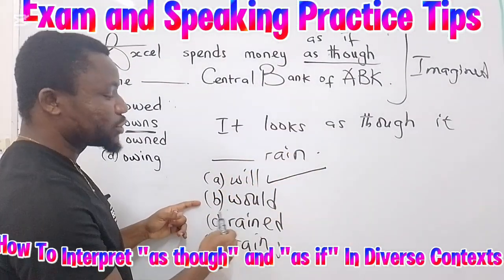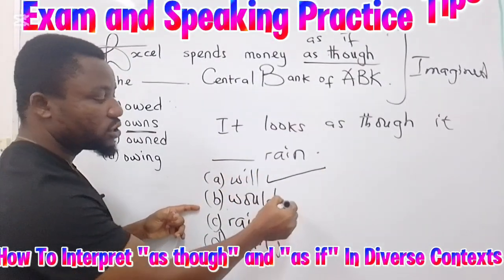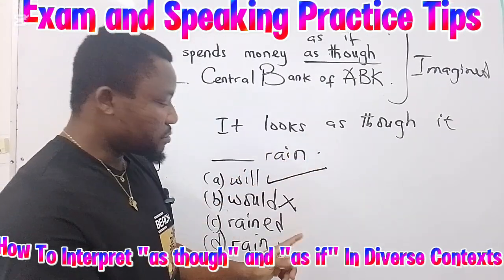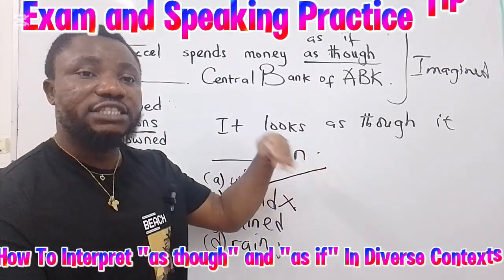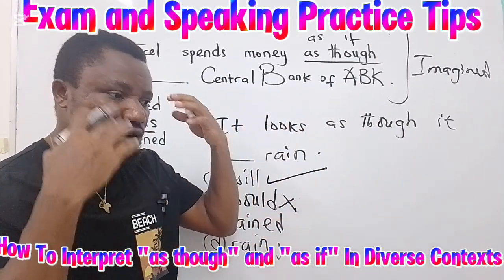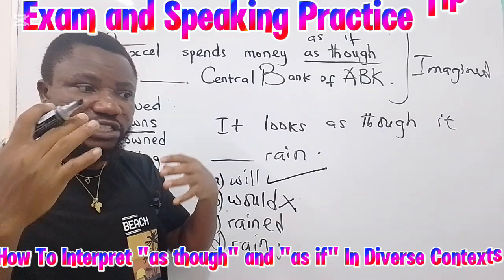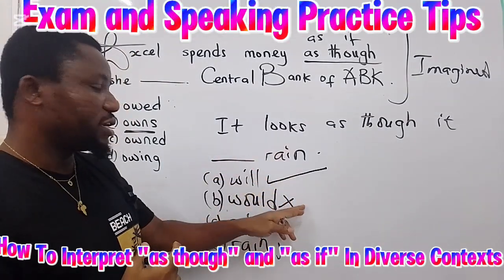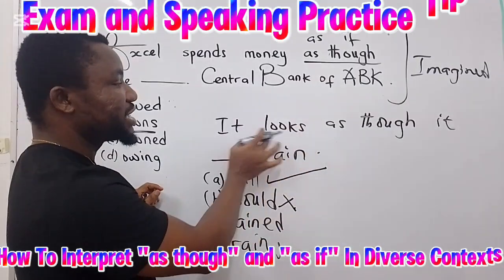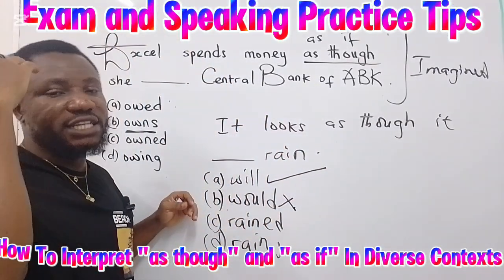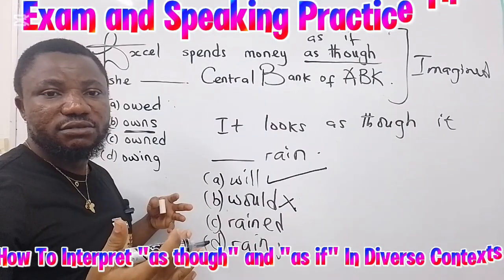Now let's check option B. It looks as though it would rain. Would is past. This is wrong. Would will be wrong here because the situation is a possible one. It's showing possibility, right? It's showing something that is not imagined. This is not a work of imagination. So it looks as though it would rain is wrong. But if this had been, it looked as though it would rain, that could have been it, right?